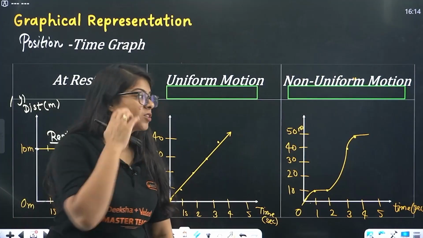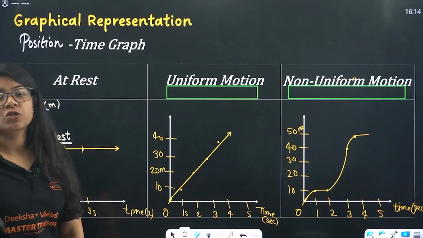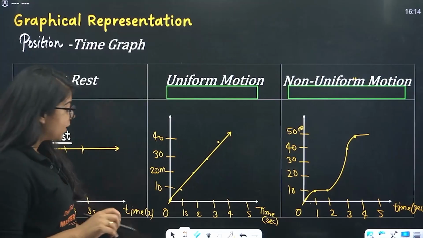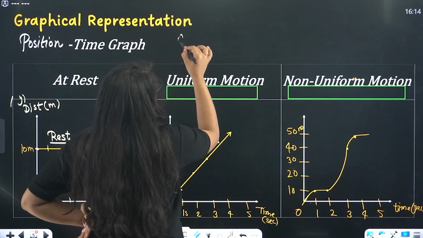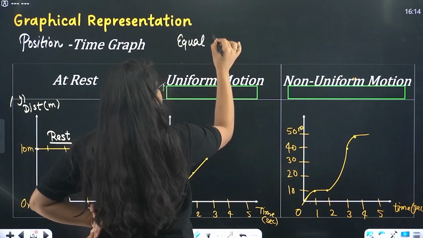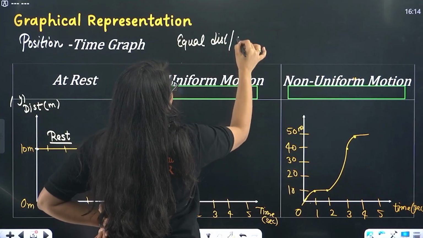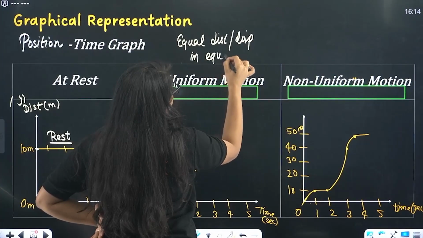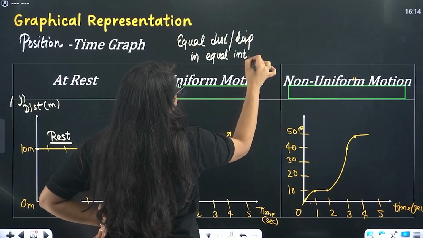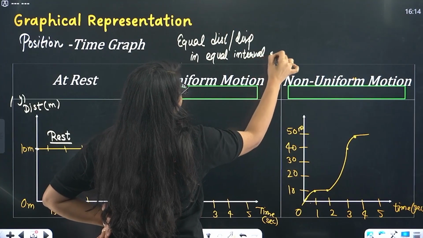Understood? Next. Now coming to uniform motion. What is uniform motion? See, understand this first. When we talk about uniform motion, we said equal distance or displacement in equal interval of time, right?